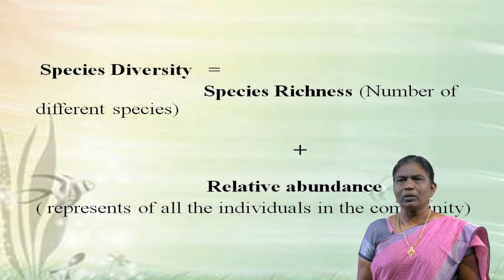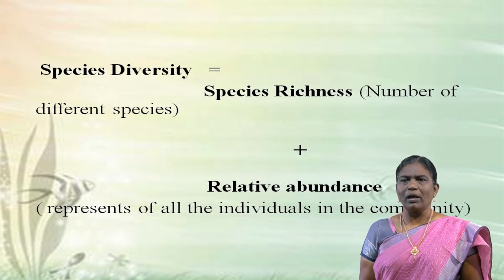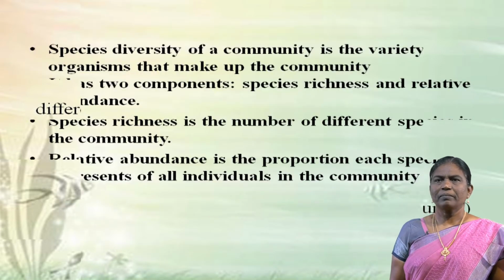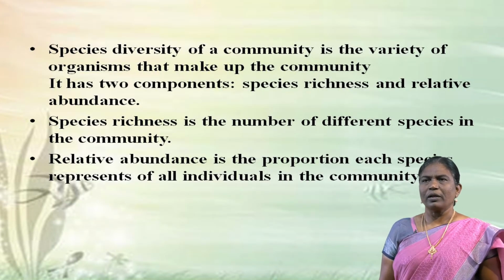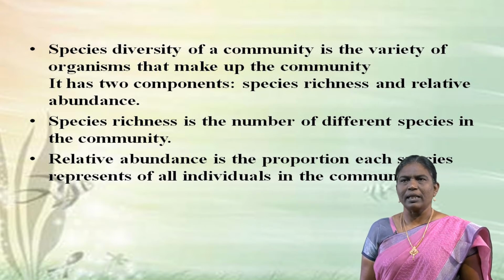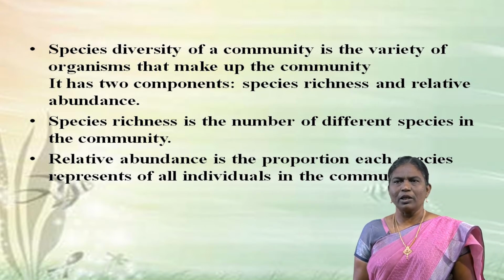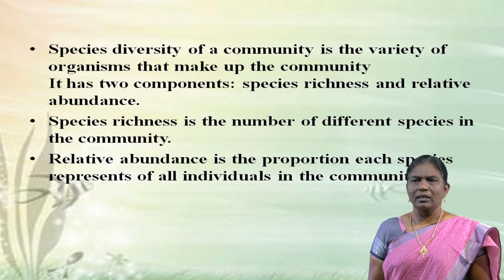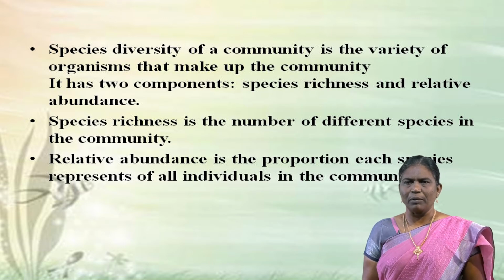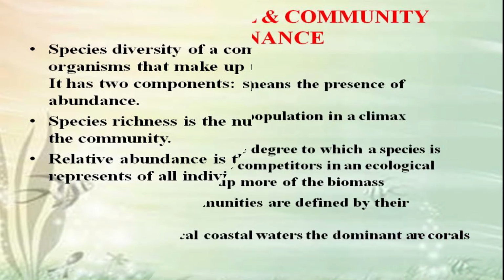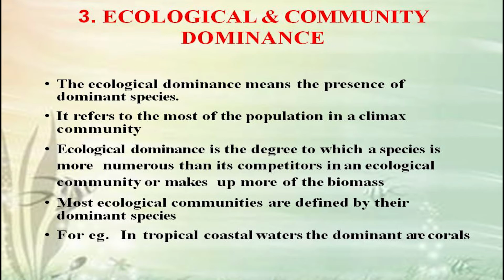Species diversity is equal to species richness plus relative abundance. Species diversity of a community is the variety of organisms that make up the community. It has two components, species richness and relative abundance. Species richness is the number of different species in a community. Relative abundance is the proportion of each species. The third one is ecological and community dominance.